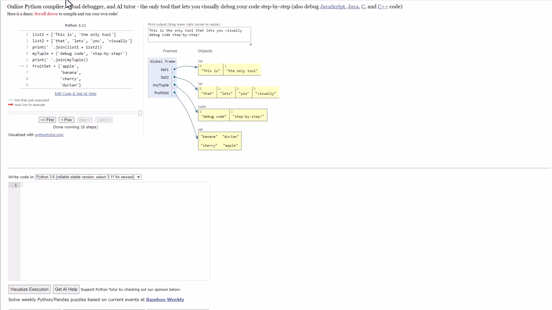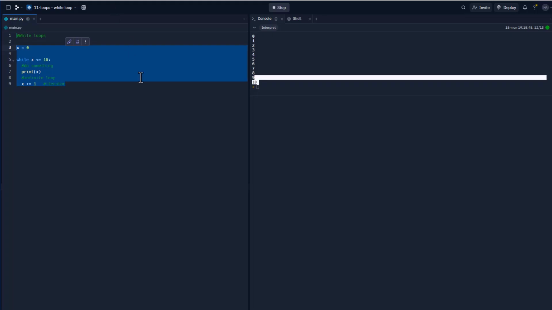All right, so we're going to jump back into the replit, and we're going to do a couple more things here. The next thing I want to do is get rid of this extra stuff since we know how to do it. We'll get rid of the comment as well. So this is the basic structure of a while loop.